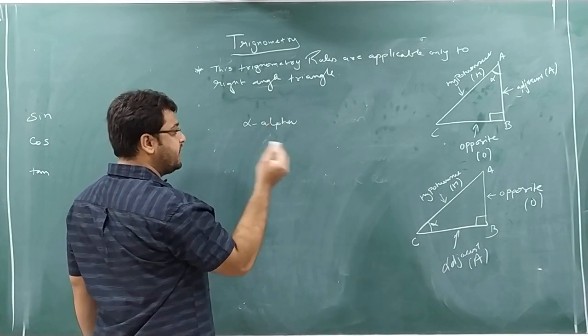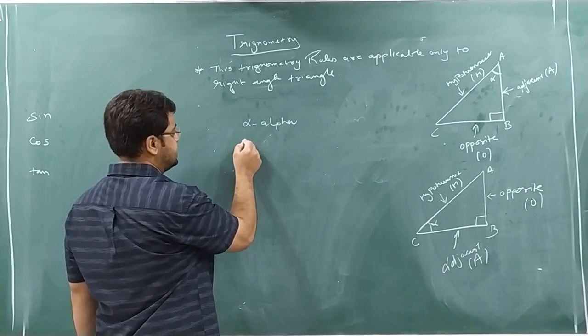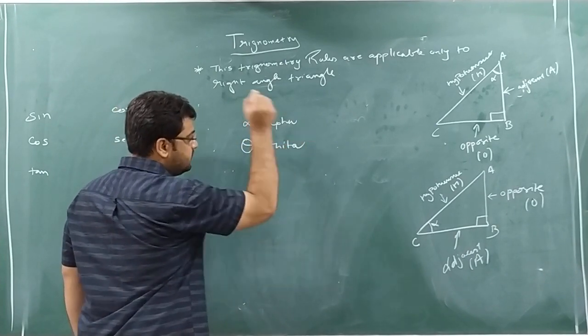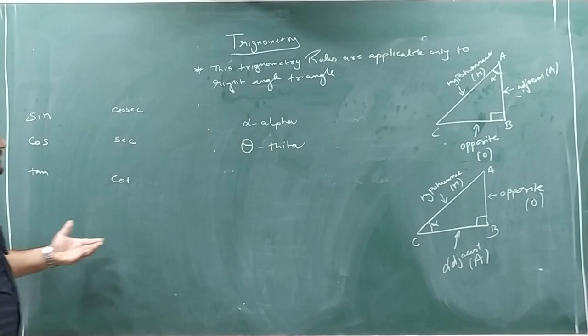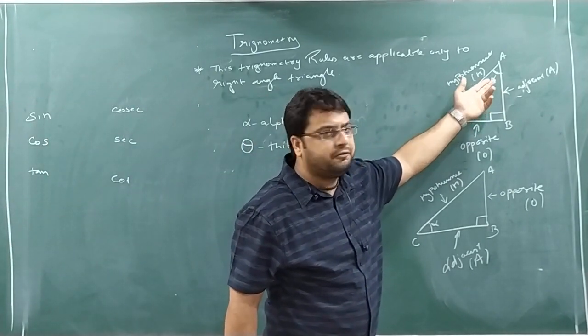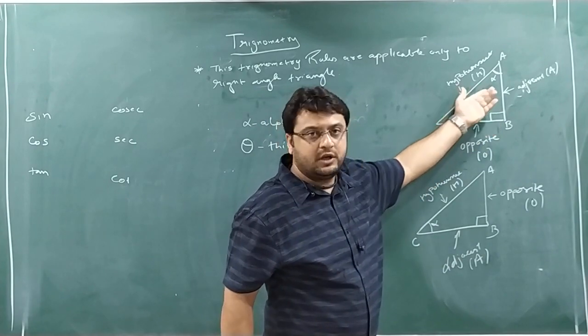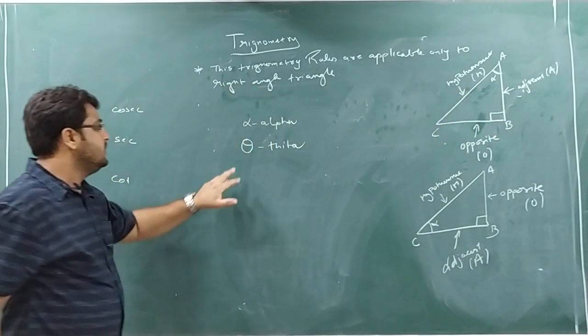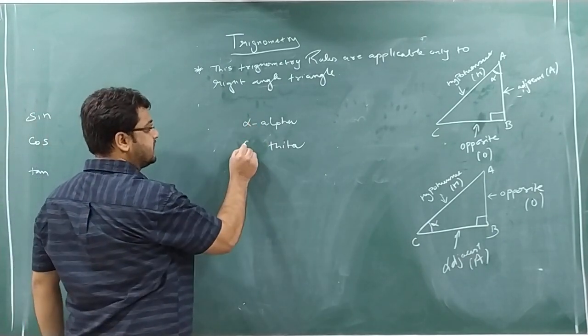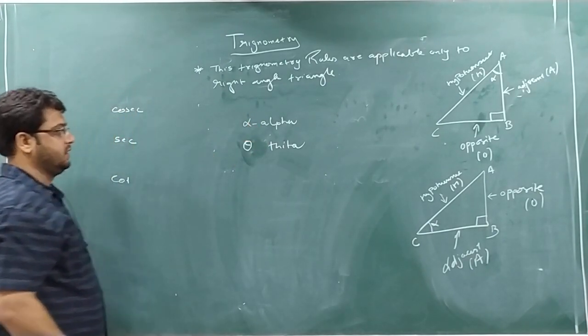Or in your book, one symbol will come again and again. This symbol is known as theta. I can take any angle. See, this is nothing but an angle. This can be 30 degree, 10 degree, 20 degree, 40 degree, or x degree, alpha degree, theta. So this is a new word, theta. This is a symbol. How to draw the symbol? Draw the circle and just take the line inside the circle, theta.